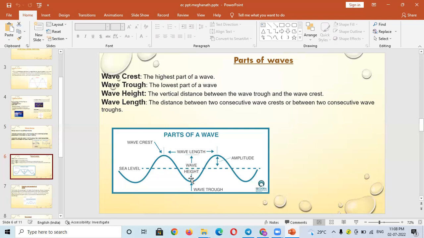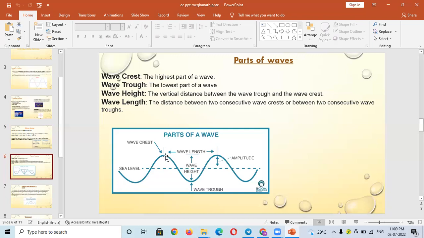And the next point is wavelength. The distance between two consecutive wave crests or between two consecutive wave troughs. So wavelength is nothing but the distance between two consecutive wave crests or between two consecutive wave troughs. In this picture we can see the wavelength of a given wave.